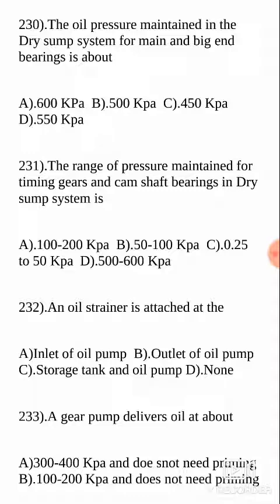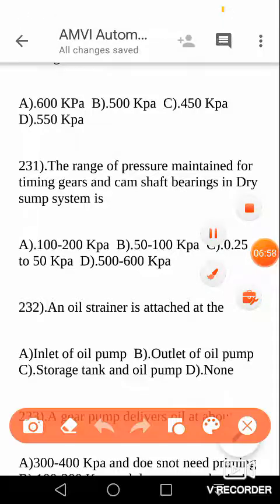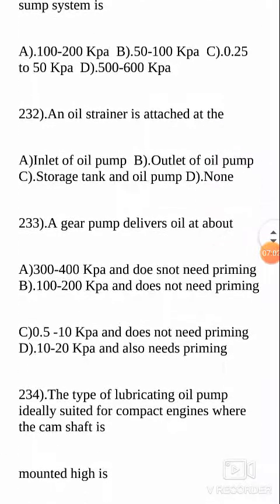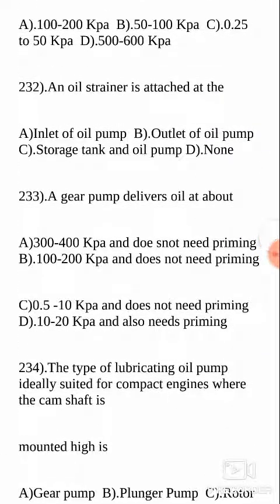Next, the range of pressure maintained for timing gears and camshaft bearings in the dry sump system. This is approximately 50 to 100 kilopascals. Your answer is B.